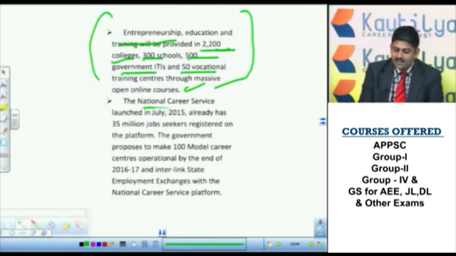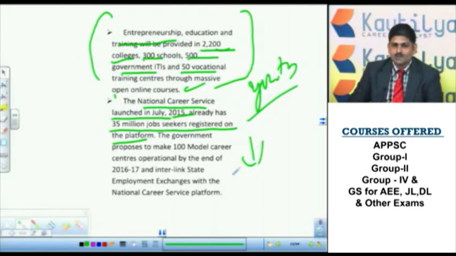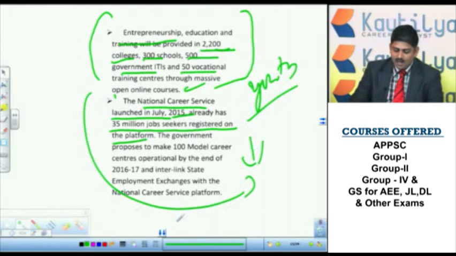Next, the National Career Service, launched in July 2015, already has 35 million job seekers registered on this platform. So what will this career mission actually do? It will make the youth job-ready personalities. That means the skills that are required in order to perform a job will be imparted by this organization.